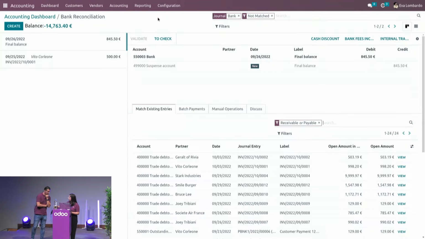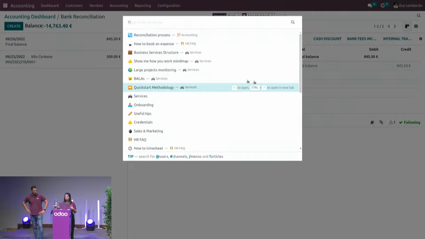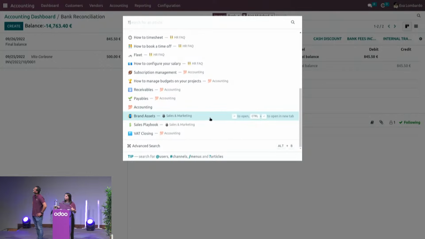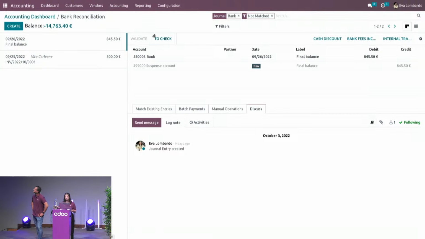You know what this is about? No idea. Have you checked the reconciliation process? No, good idea. So you also have access to the chatter of each transaction through the Discuss tab, and with the chatter you will also have access to the Knowledge application. By clicking on the book icon, you can see all the available processes that I filled into the Knowledge app. So I've got one, of course, for the reconciliation process.